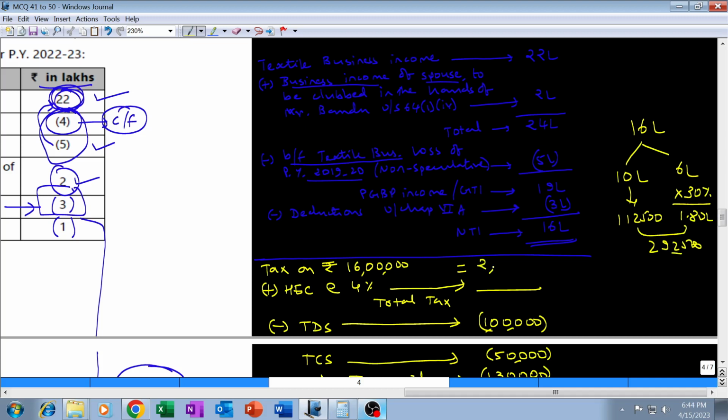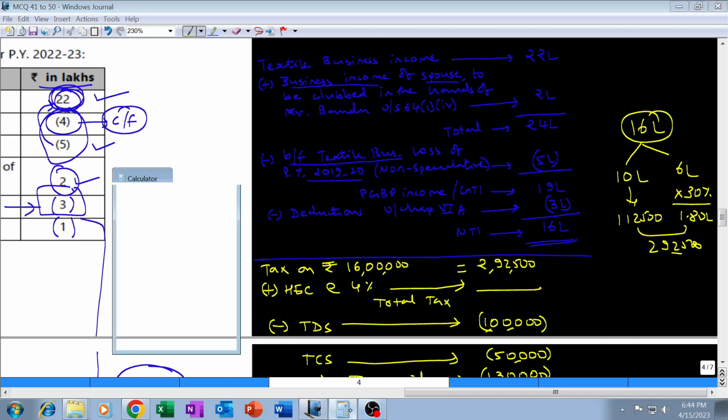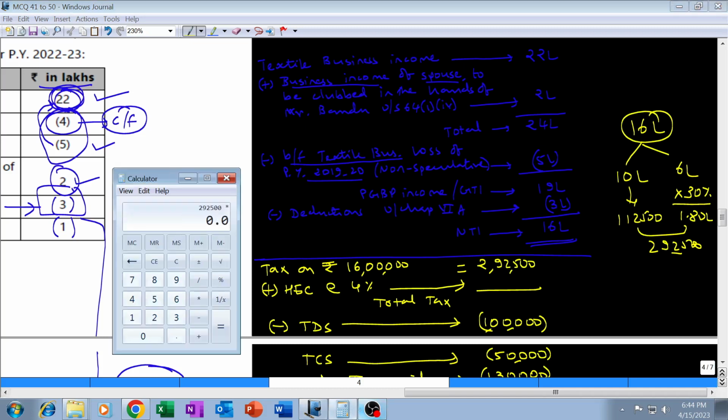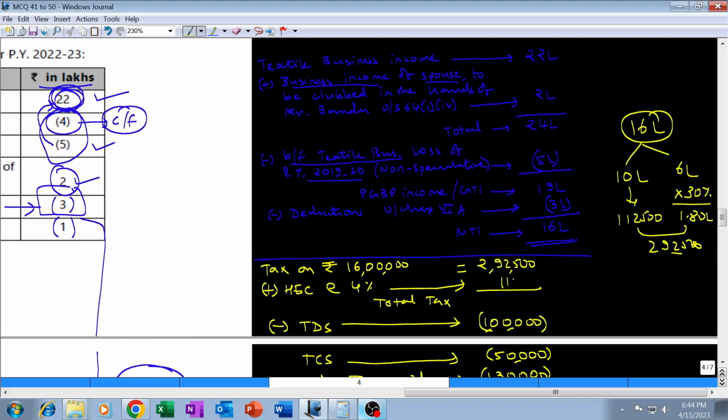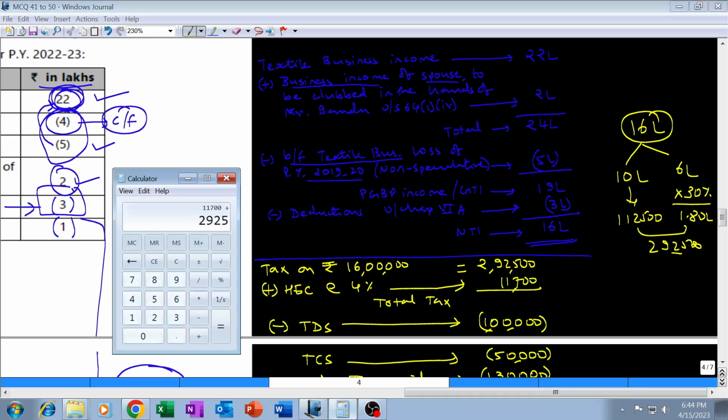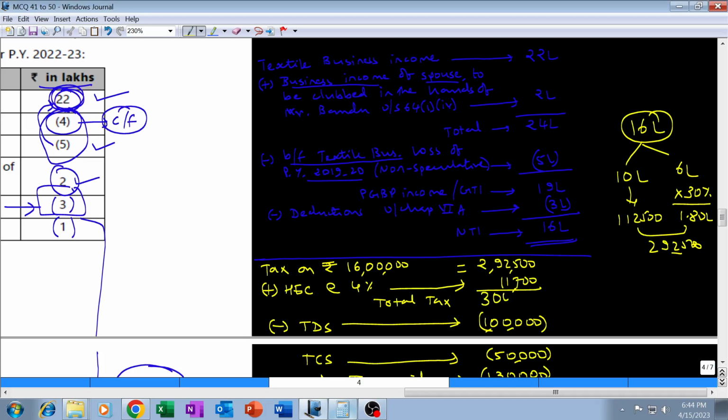So tax will be 2,92,500 plus surcharge will not be there because the income is only 16 lakhs, below 50 lakhs. Plus health and education cess will be 2,92,500 into 4%, 11,700. 11,700 plus 2,92,500, total liability will be 3,04,200.